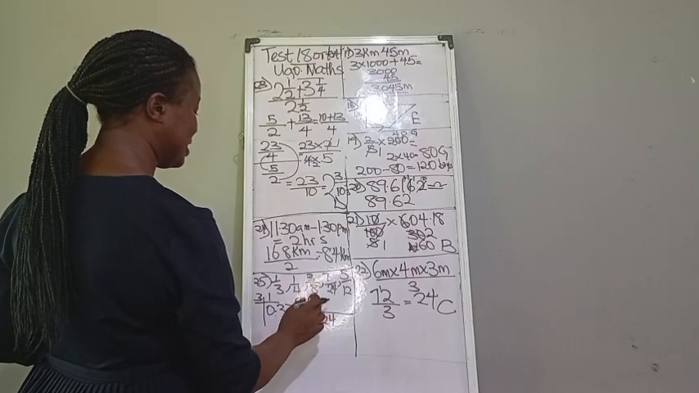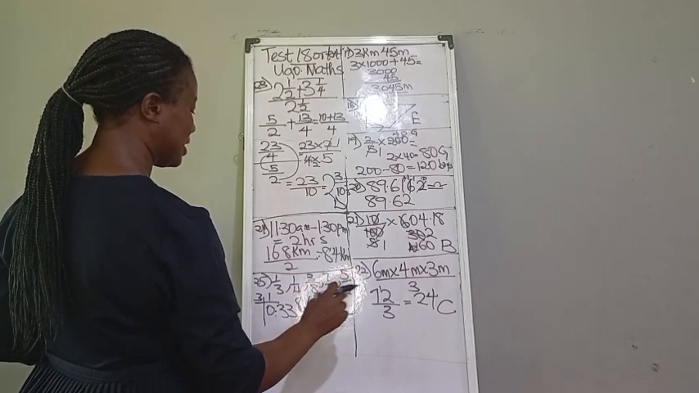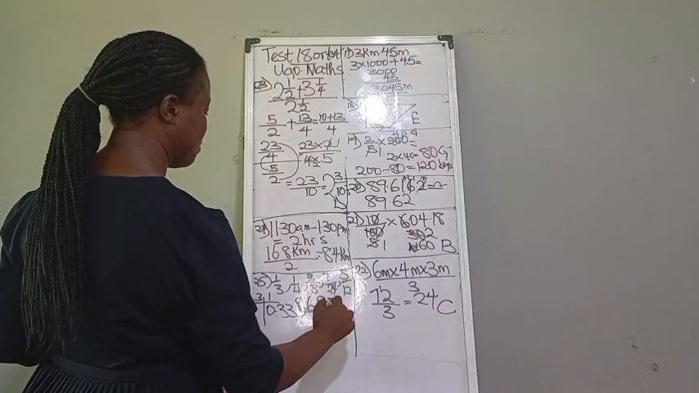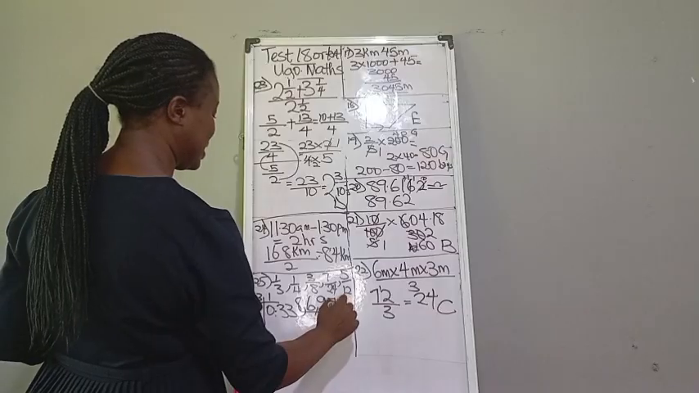8 in 24, that is 3. 3 times 3, that is 9. 24 in 24, that is 1. 1 times 7, that is 7. 12 in 24, that is 2. 2 times 5, that is 10.